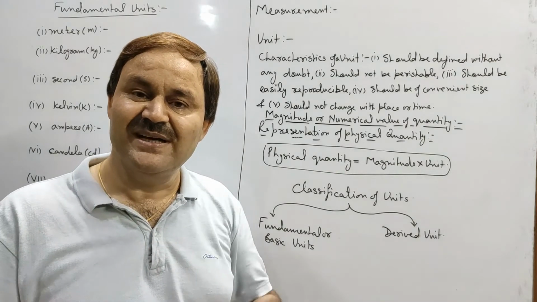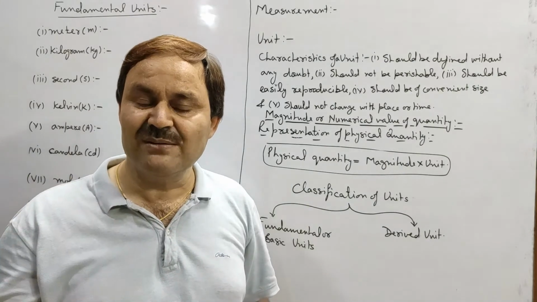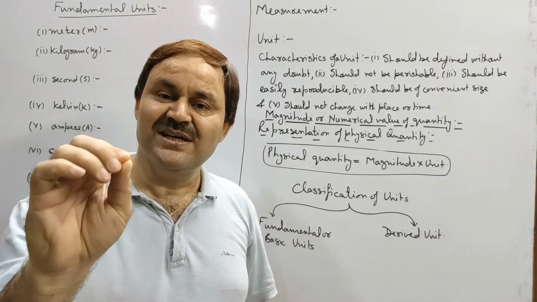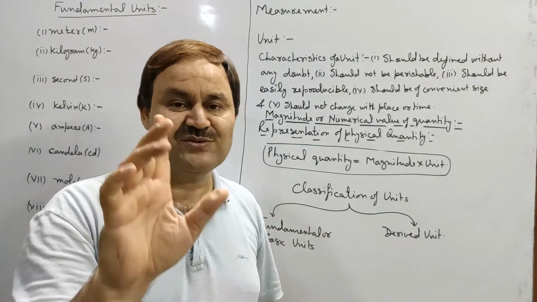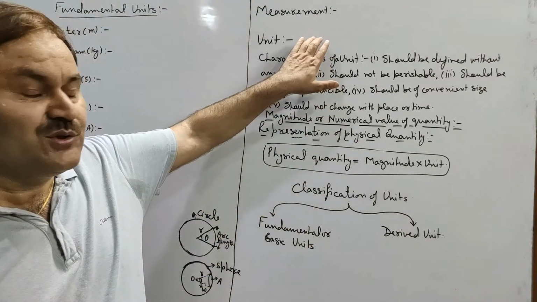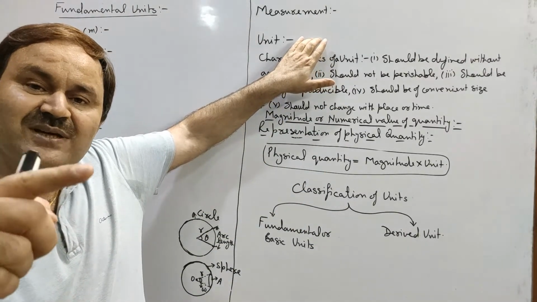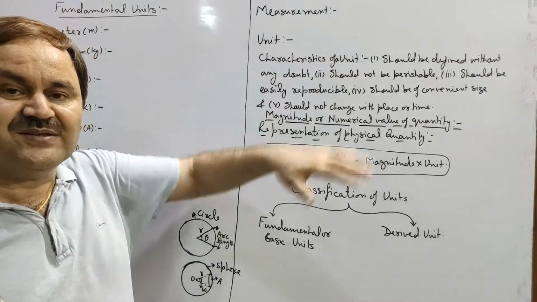Using 1 kg neither we can measure length nor we can measure time or any other physical quantity. It means 1 kg can be used to measure mass only. Thus to measure a physical quantity, always unit or reference standard of that quantity will be required.